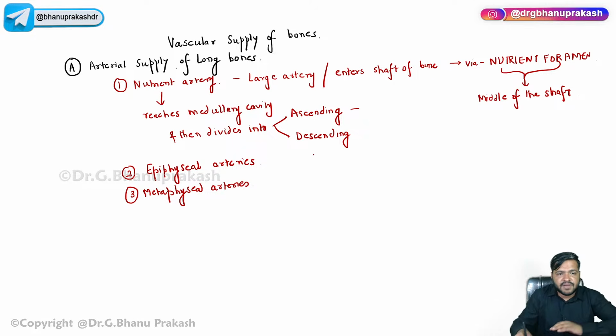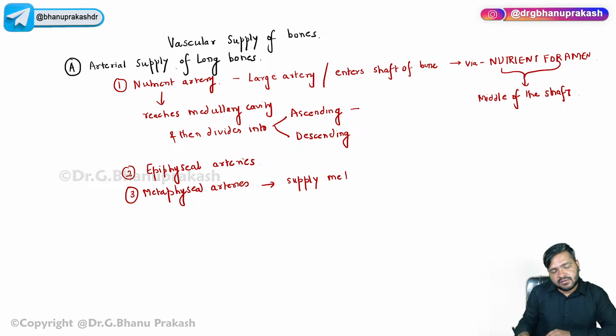Now the metaphyseal arteries will obviously supply the metaphysis, and they are coming from two places, guys. Internally, where do they come from? From the nutrient artery, okay.